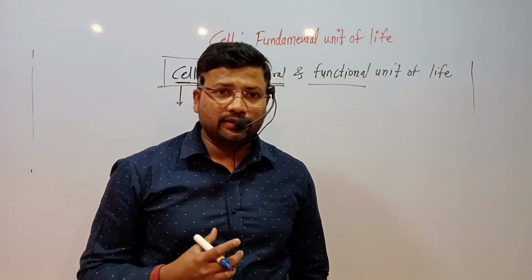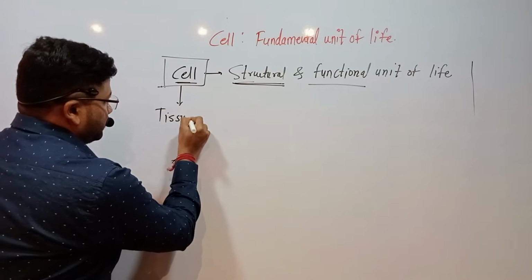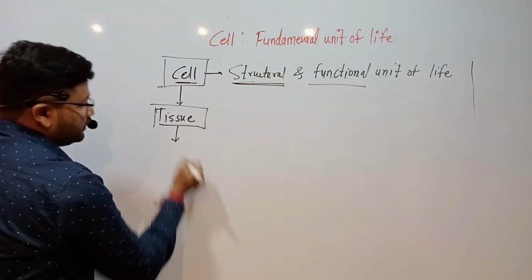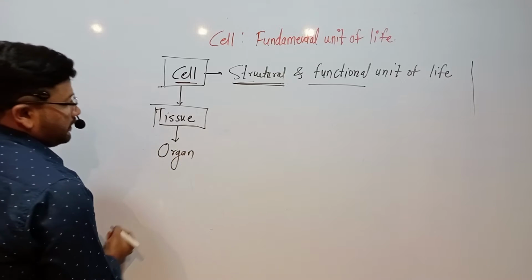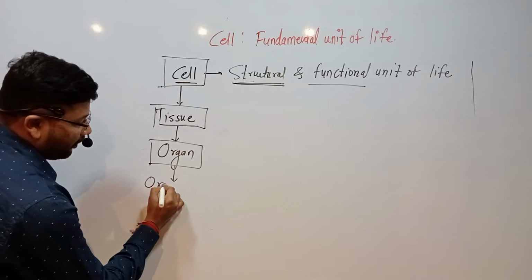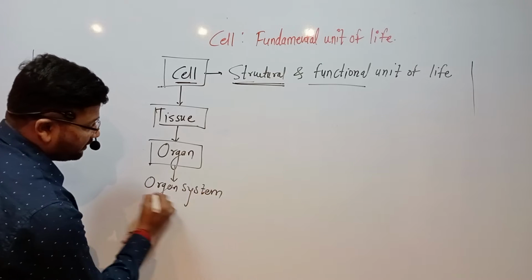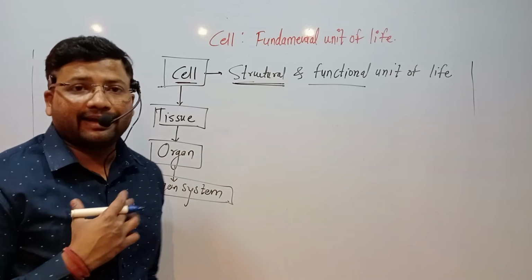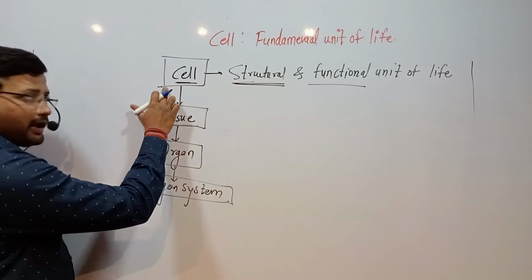If cells come together, they form a tissue. After completing tissue, they form an organ. Once organs are made, they form an organ system, and this organ system is present in organisms like us. So, cell is the basic unit of life.